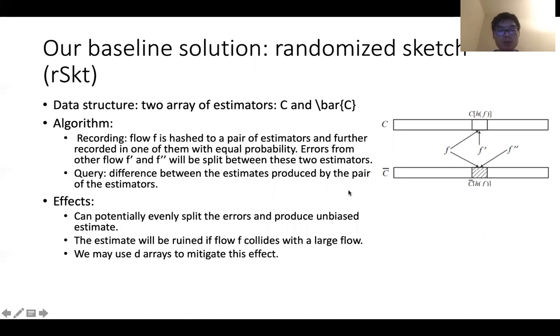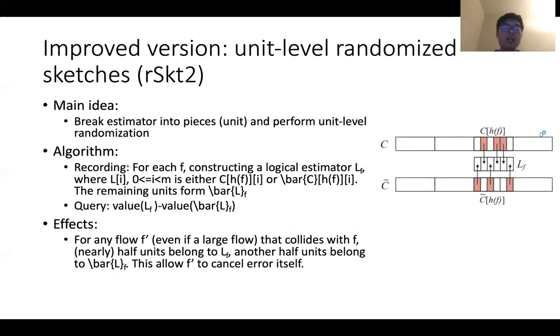So we can also use d arrays to mitigate this effect. However, our experiments show that it will not have a significant improvement. So we present our improved version. It is called unit-level randomized sketch, abbreviated as RSKT2. Our main idea is that we break the estimator into pieces. The piece is now a unit, and we perform unit-level randomization.